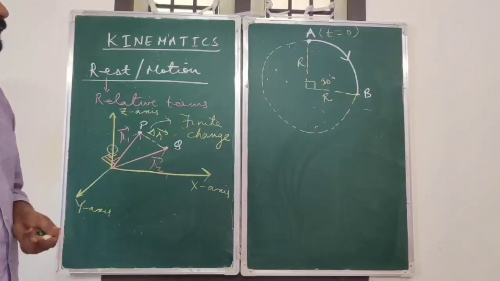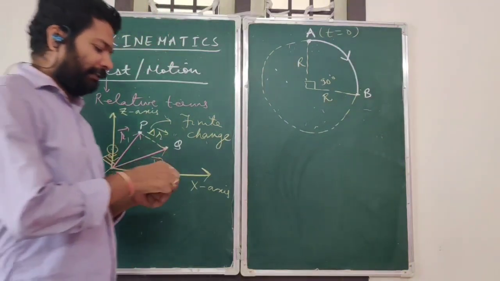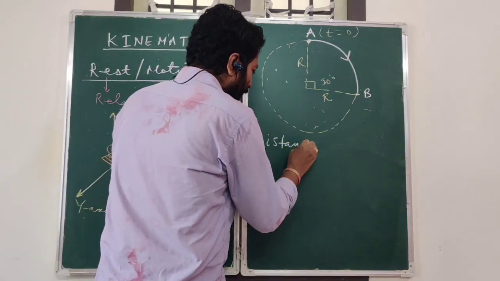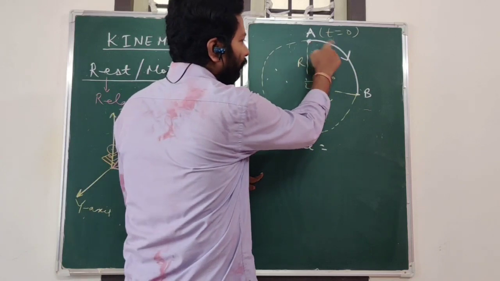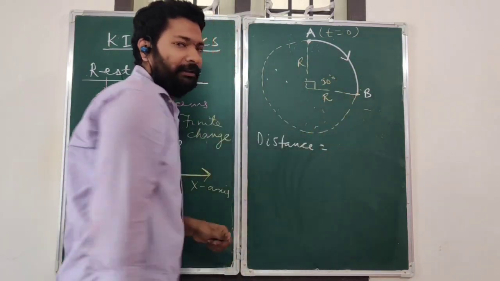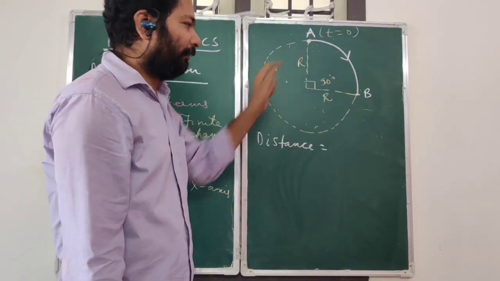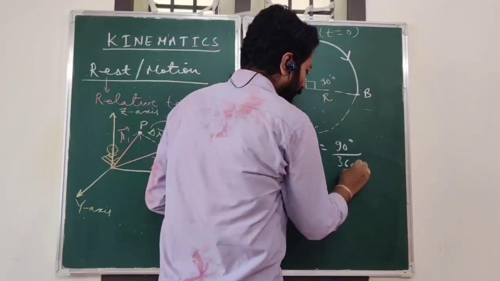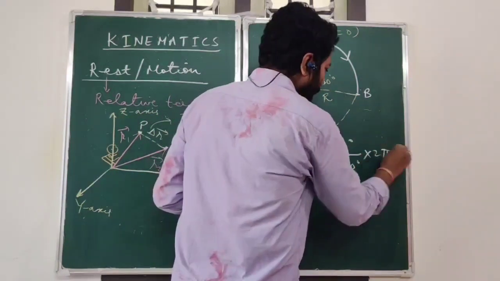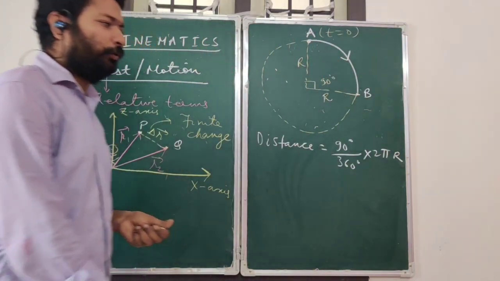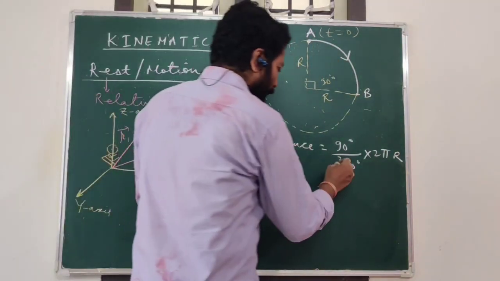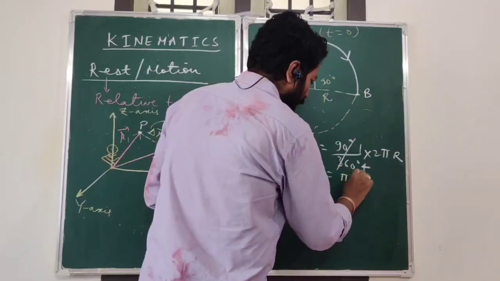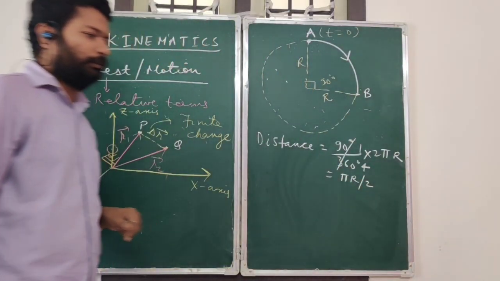So how are we going to find it out? What is distance? Distance is actual path length. So actual path length will be this much. What is this? This is a quarter of the circumference. So 90 degree by 360 degree, and what is the full circumference of a circle or perimeter? It is 2 pi r. So this will become 1 by 4, so this will be equal to pi r by 2.